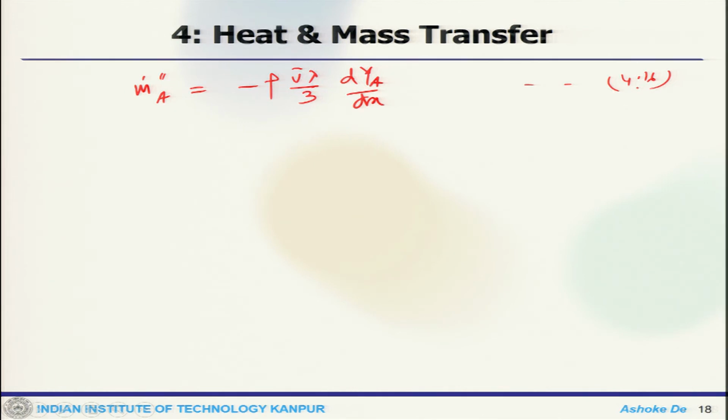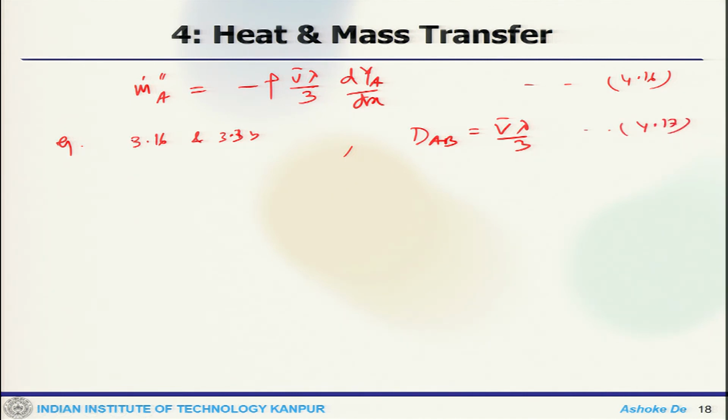Now, if you compare equation 4.16 with 3.3b, our dAb is nothing but V bar lambda by 3.